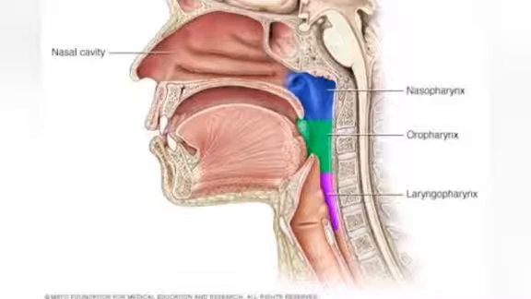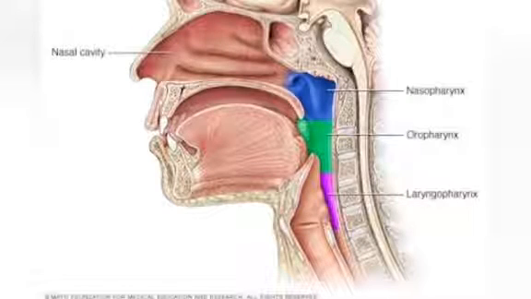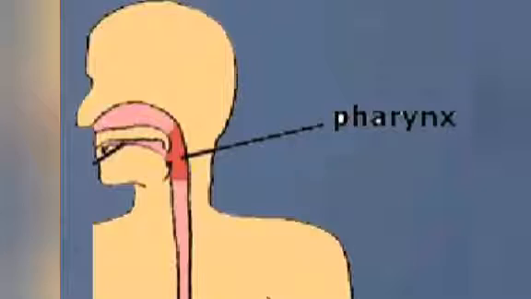And the next one is the pharynx. The pharynx is the part of the throat behind the mouth and nasal cavity, and it is above the esophagus and larynx, or the tubes going to the stomach and lungs. In humans, the pharynx is part of the digestive system and the conducting zone of the respiratory system, so it is part of two systems, the digestive system as well as the respiratory system.